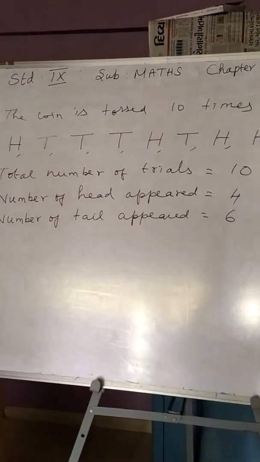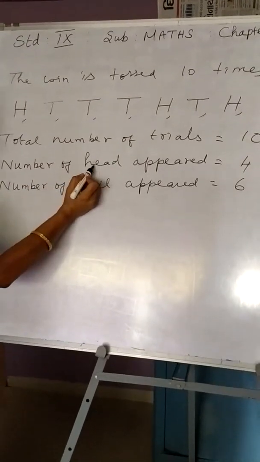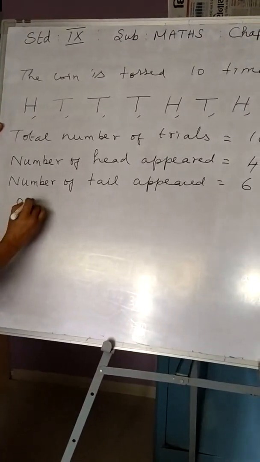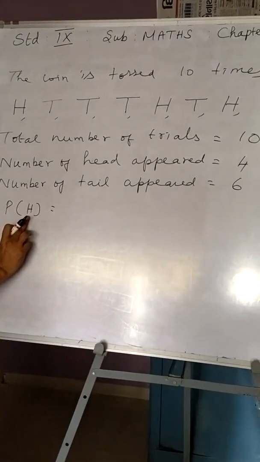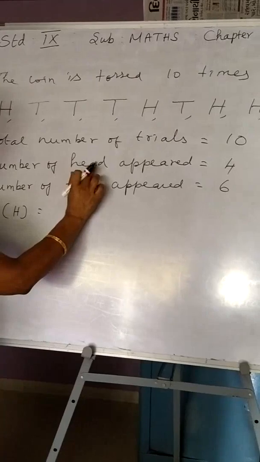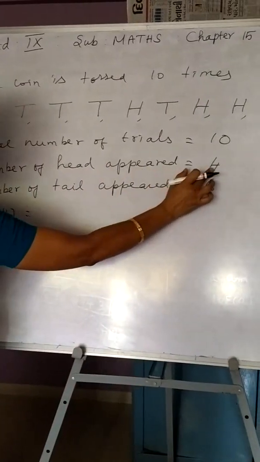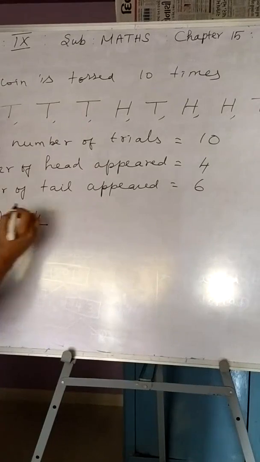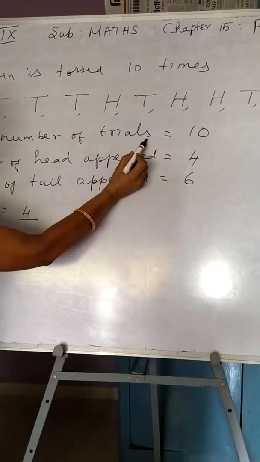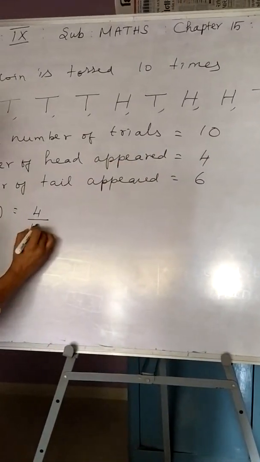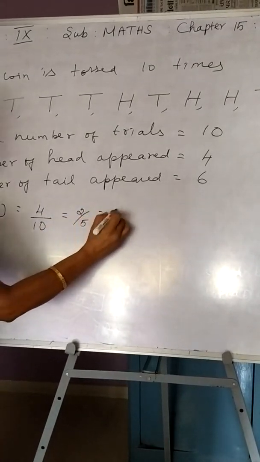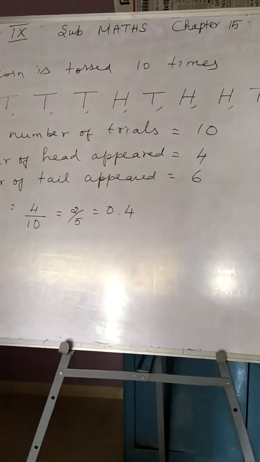Now I want to find the probability of getting a head. The probability is denoted by P. When I calculate the probability of getting head, I should say how many times head appeared. It is equal to 4, divided by the total number of trials we have taken, which is 10. You can express this in the form of a fraction, or write it as a decimal also if possible.